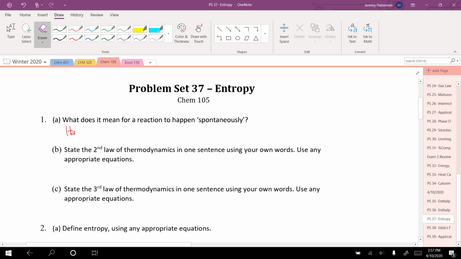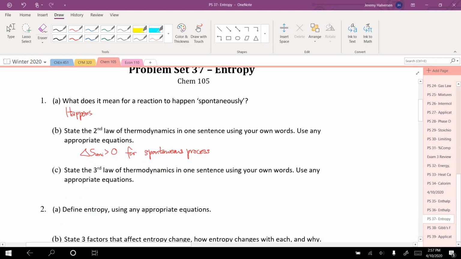But the practical definition is that it happens. Second law of thermodynamics, we said that delta S of the universe is greater than 0 for a spontaneous process. And because non-spontaneous processes don't happen, you'll sometimes see it just written as delta S of the universe is greater than 0, because there's no non-spontaneous process that would make it less than 0, because they don't happen.